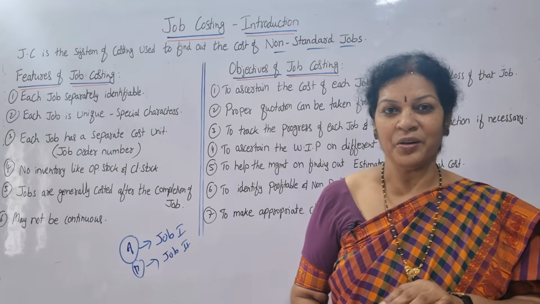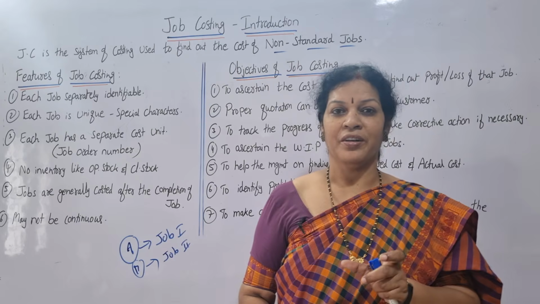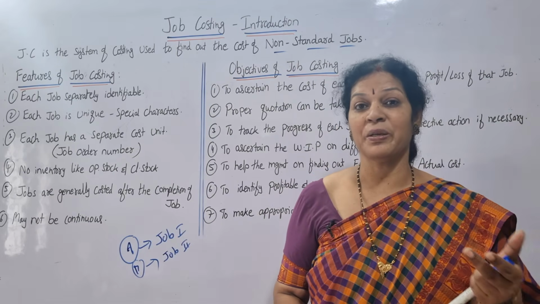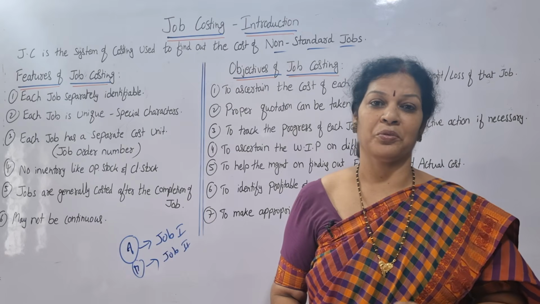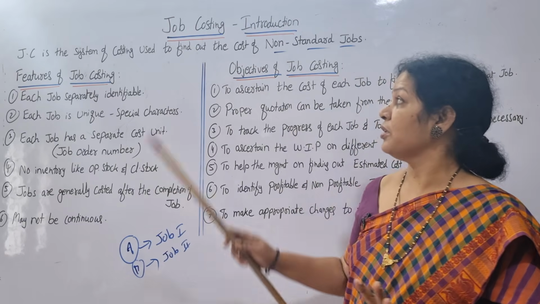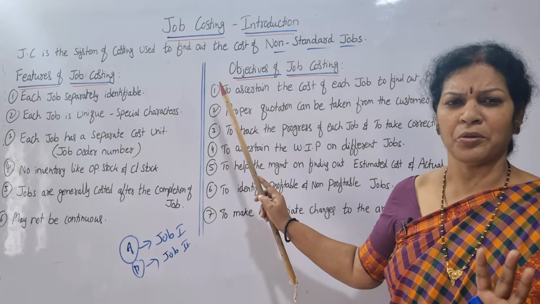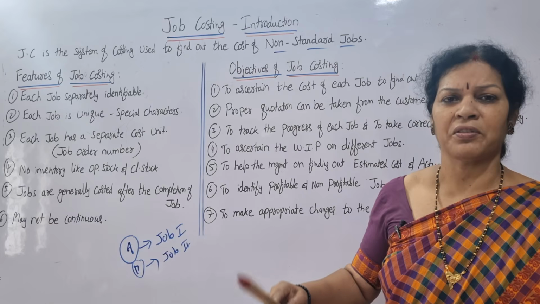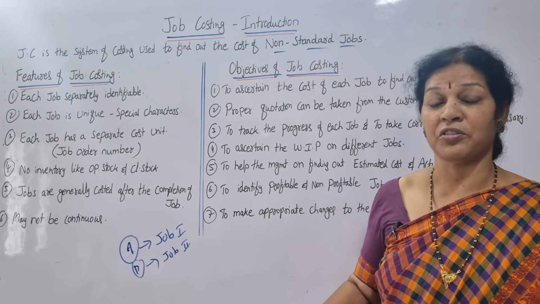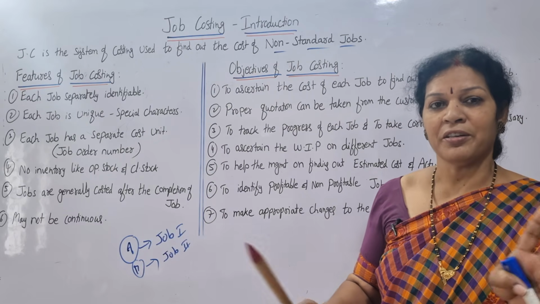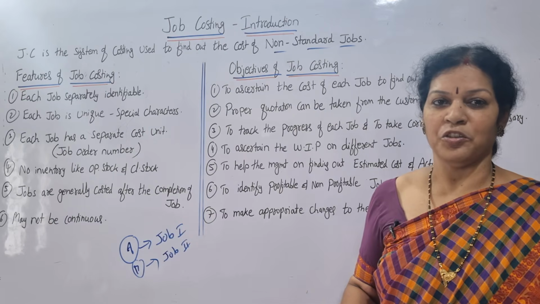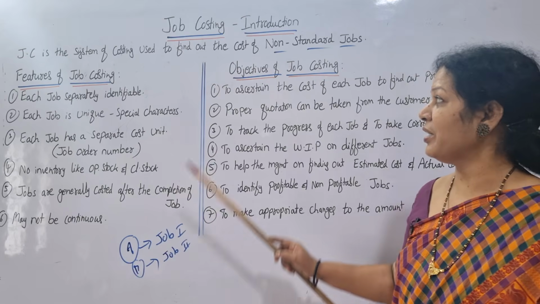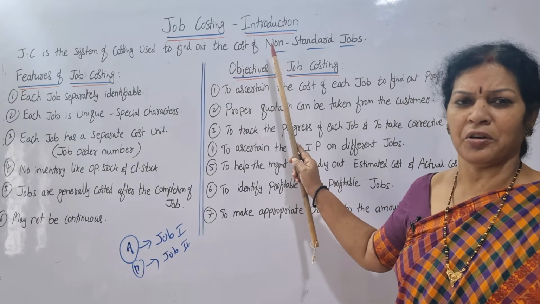Are you getting it? Today we'll see the theory part of job costing, which is very important. From the examination point of view, you may expect an essay question or a short question, so you must have knowledge. So what is job costing? You have got an understanding. For every job, we prepare a cost sheet according to the specification and the requirement. It is the same cost sheet formula, but you prepare it separately. Job number 1 cost sheet, job number 2 cost sheet, like this you'll be preparing. This is the definition in short.